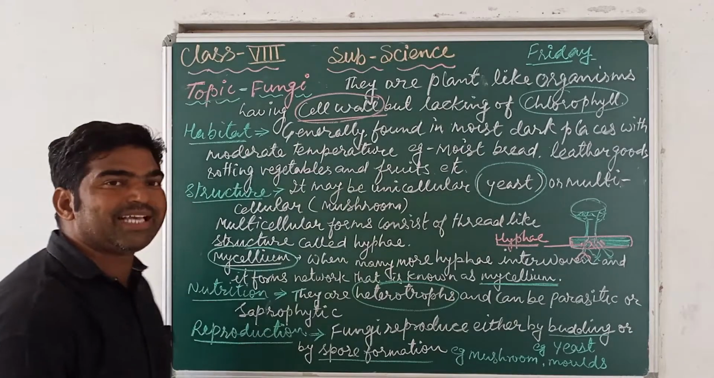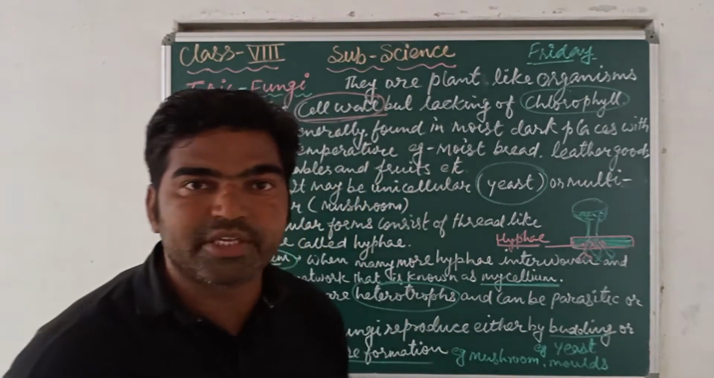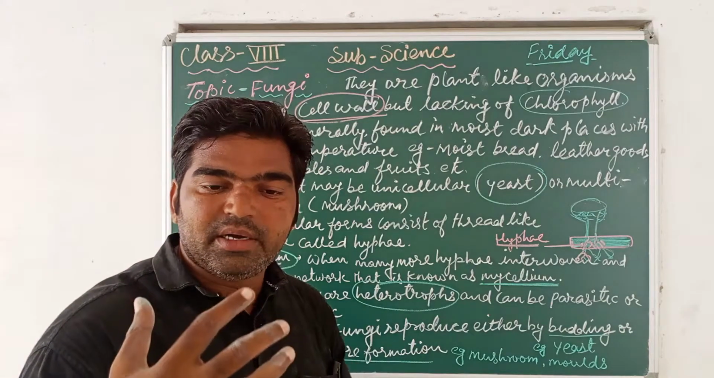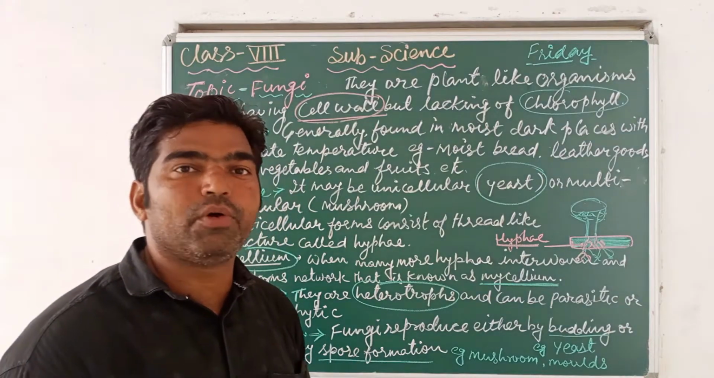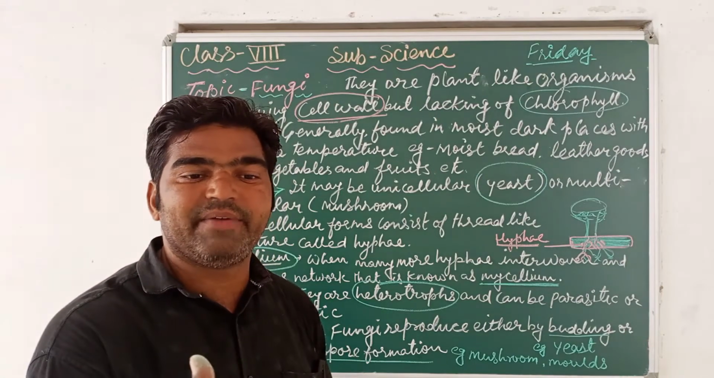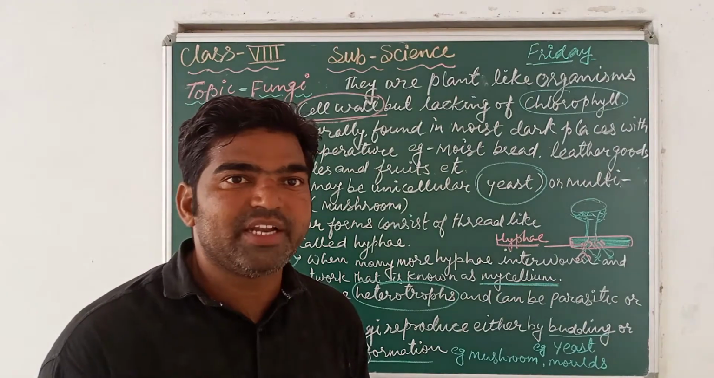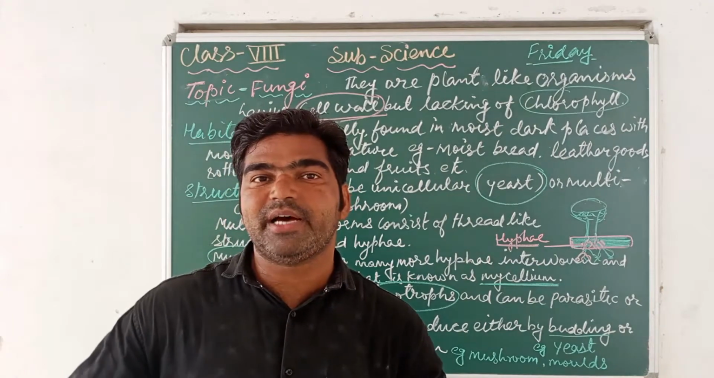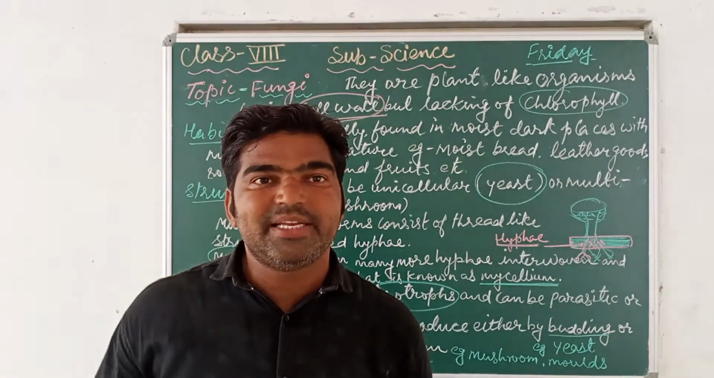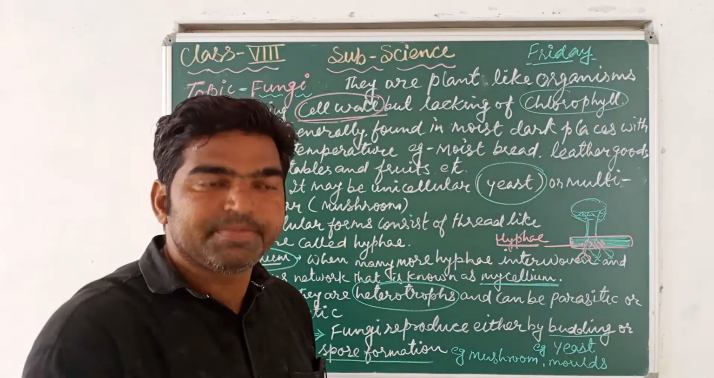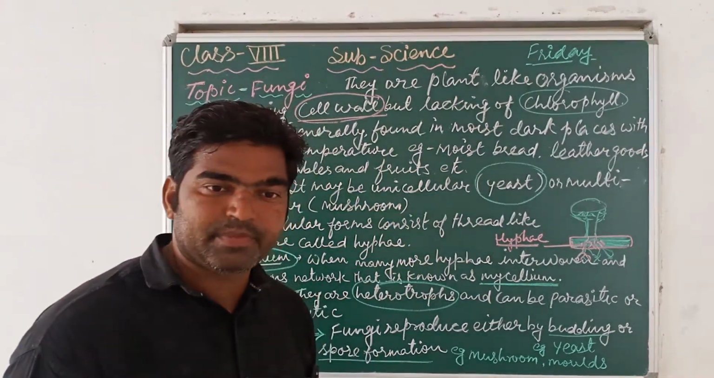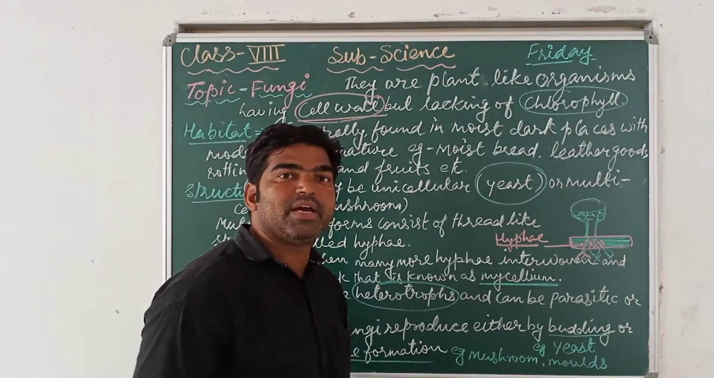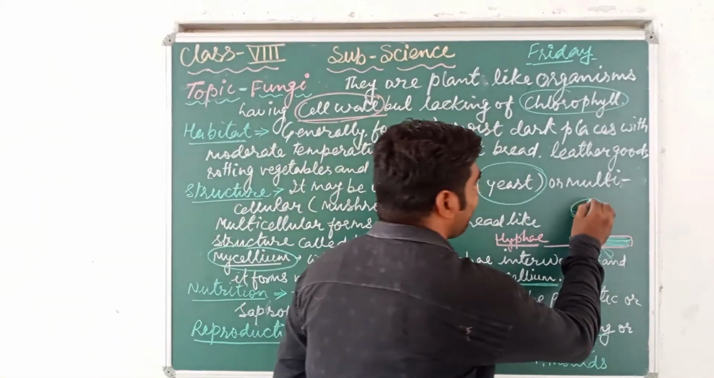Now next, reproduction means how it multiplies its number. Generally, fungi reproduce by two methods: by budding, and by spore formation. A small spore, when there is a favorable condition and it gets sufficient moisture, germinates and forms what? A fungus. For example, mushroom. So these mushrooms can be reproduced by what? Spores.